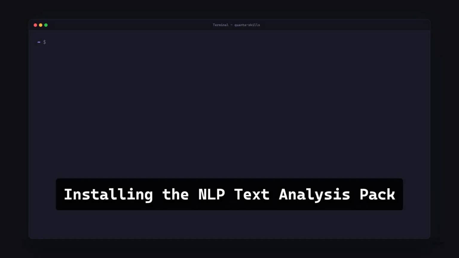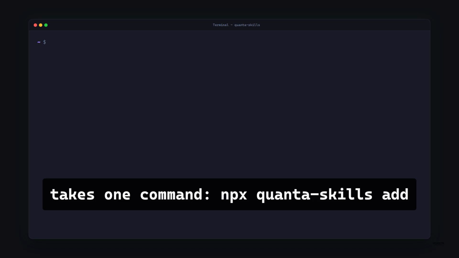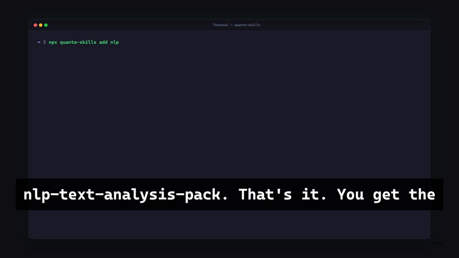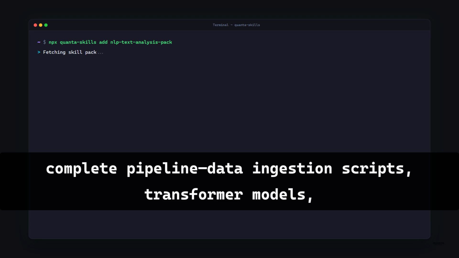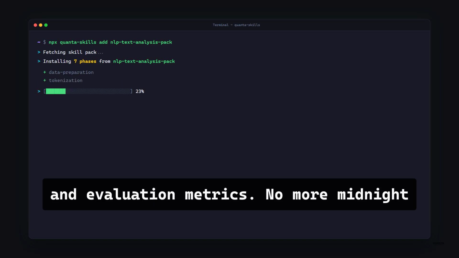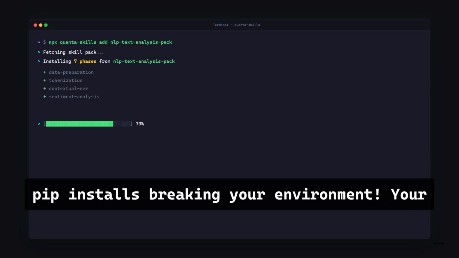Installing the NLP Text Analysis Pack takes one command: npx quanta-skills add nlp-text-analysis-pack. That's it. You get the complete pipeline: data ingestion scripts, transformer models, and evaluation metrics. No more midnight pip installs breaking your environment.